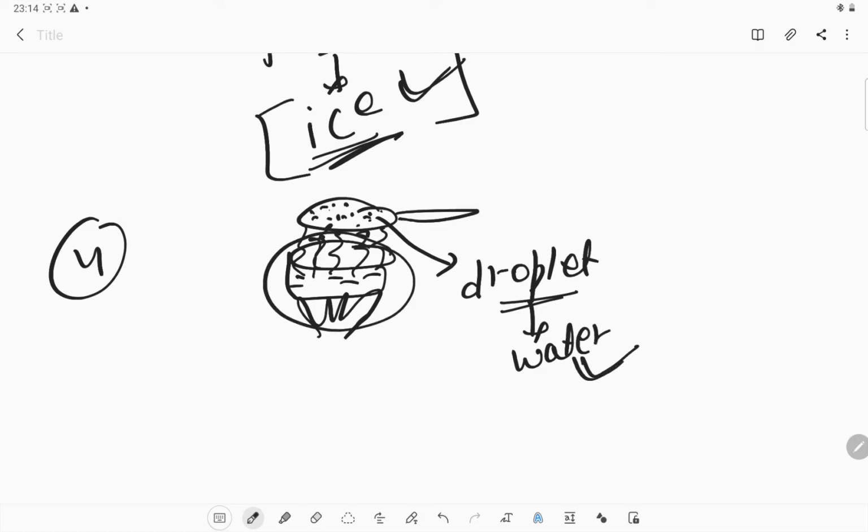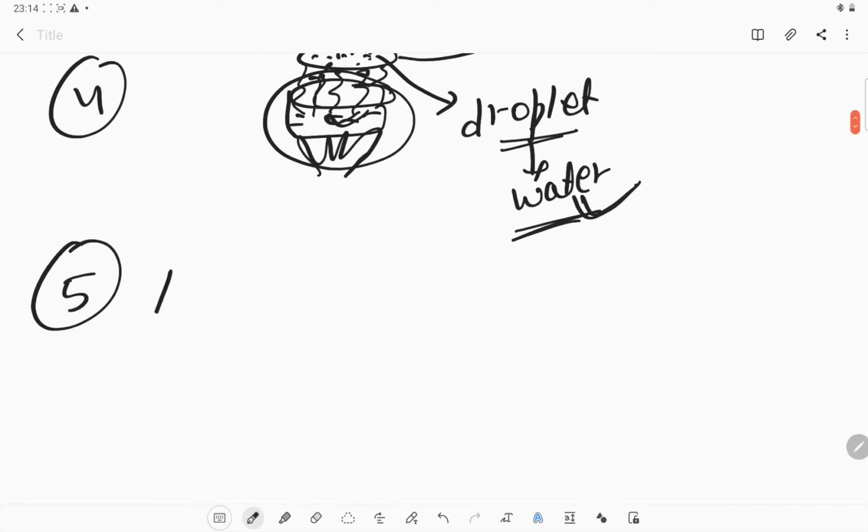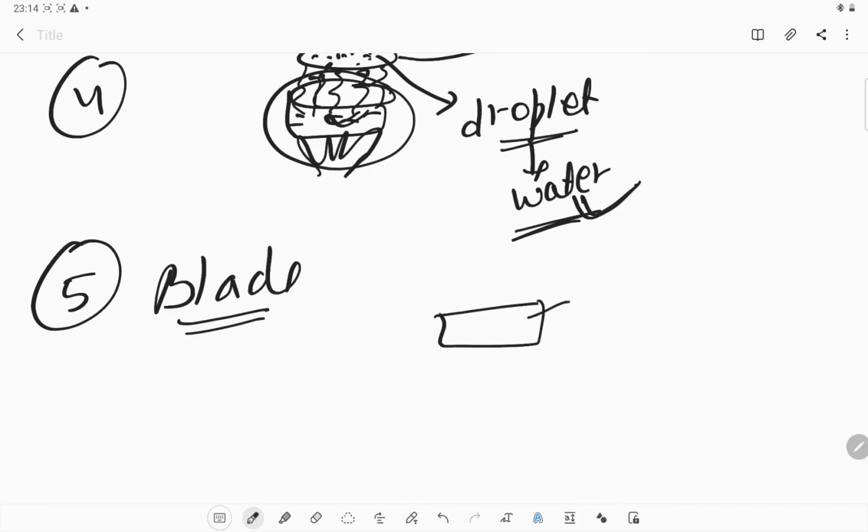So the water property remains the same, both the water present in the container as well as the droplet which we get. Okay, what else example can we take? Like a blade. If we take a blade and hold it with some kind of tong, hold it properly and place it under a burning candle.